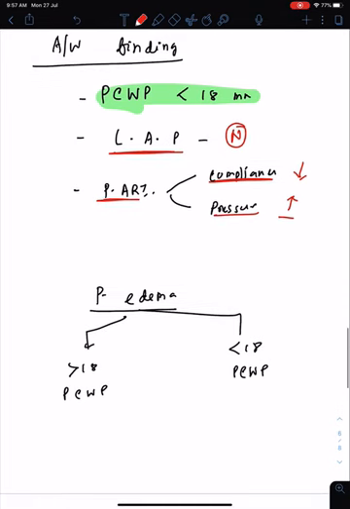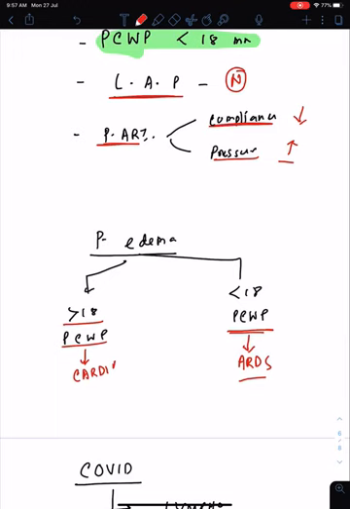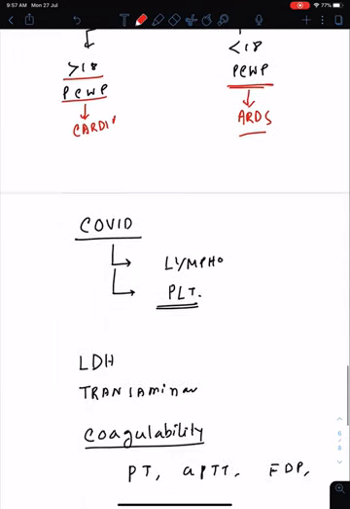Why? Because it will differentiate between the cardiogenic and non-cardiogenic cause of pulmonary edema. If it's more than 18, it must be some cardiogenic cause. If it's less than 18, it is due to ARDS, like lung causes. So pulmonary capillary wedge pressure less than 18 is ARDS, more than 18 is a cardiogenic cause.